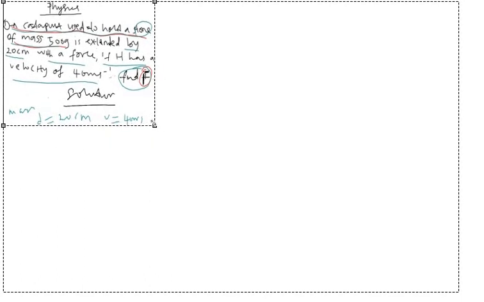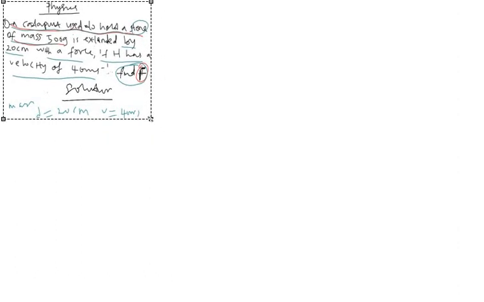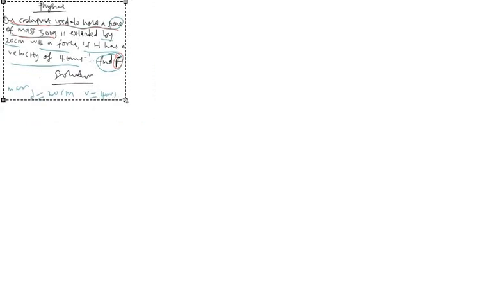Let me shift it to that side. As long as you can see it, no problem. So what you do is bring out your parameters.